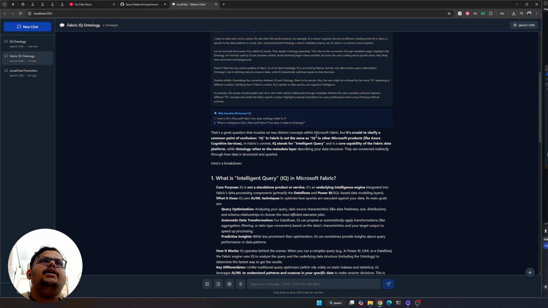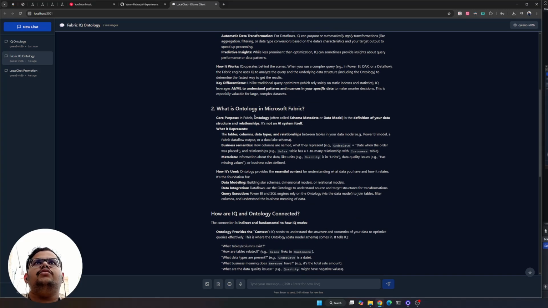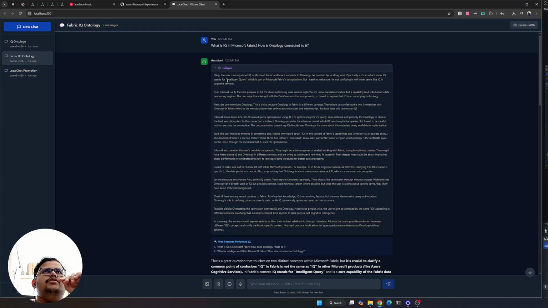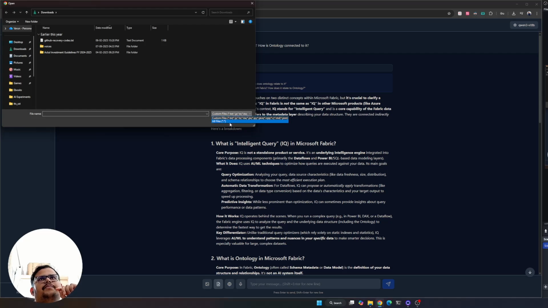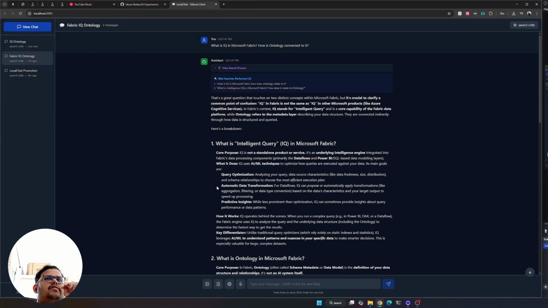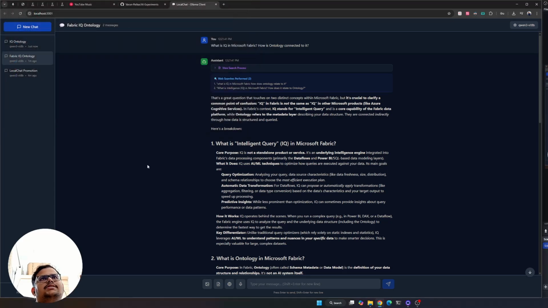So if we come here, it is able to understand what ontology is. It's a new thing, which is schema, metadata or data model. So it is able to know what is there on the internet using the search processing. So that's what I wanted to show. You can also upload any of your text files, like code files here, and also images. Like I showed, you can either directly copy paste them or upload them via this. So that's the entire thing.